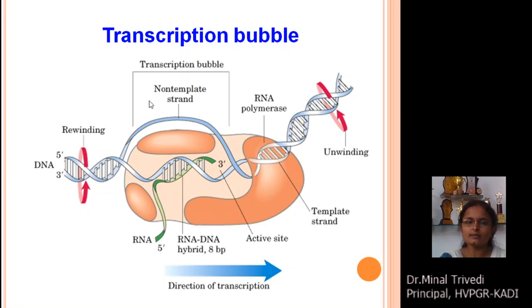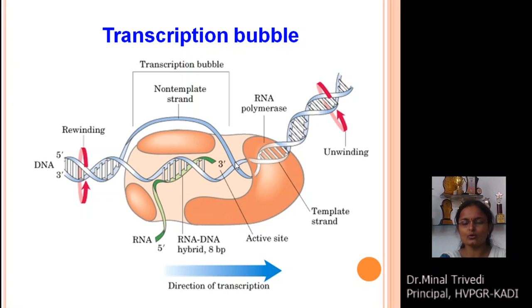You can see over here, this is your non-template strand, meaning this is the coding or sense strand. This lower strand is known as the template. As you know, it is a non-coding strand. The continuous synthesis of RNA is going down in this direction. You can see over here, this is 3', which we can say is the active site of RNA synthesis. New nucleotides are added over here. So over here you can see the presence of a bond between the DNA and the nascent RNA molecule, with a length of around 17 to 18 nucleotides.